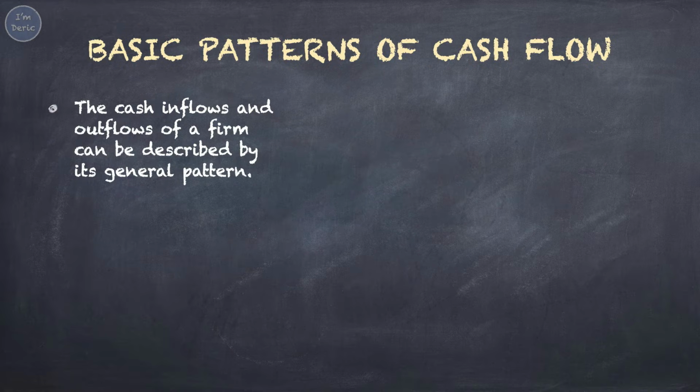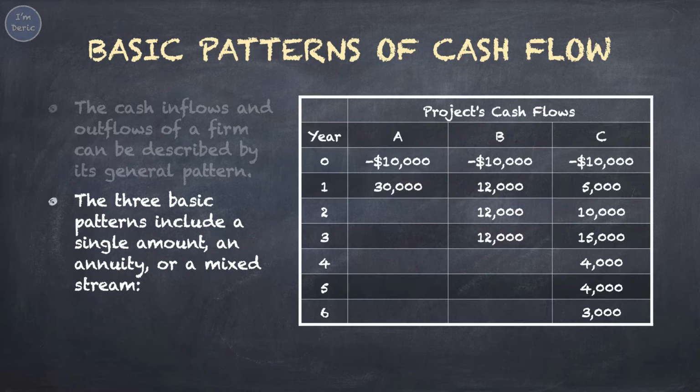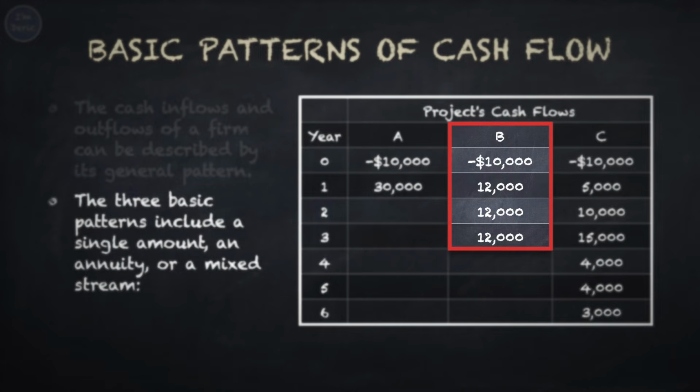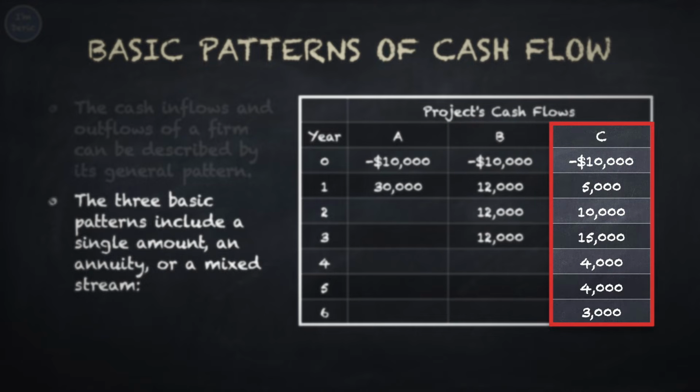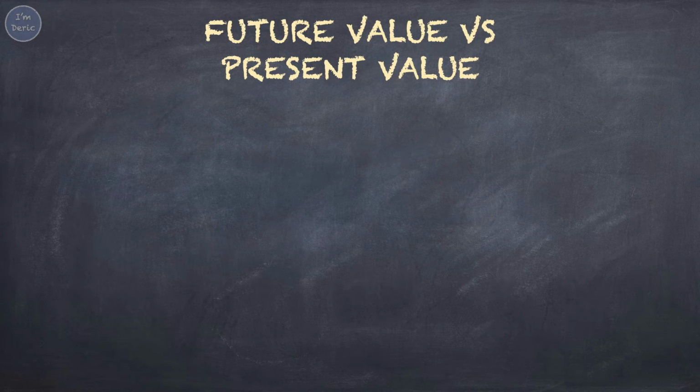The cash inflows and outflows of a firm can be described by its general pattern. The 3 basic patterns include a single amount, an annuity, or a mixed stream. As shown in the table, Project A is a single amount cash flow, in which only one cash inflow on year 1. Project B is an annuity, because there are repeating cash inflows from year 1 to year 3. Project C is a mixed stream, as from year 1 to year 6, the cash inflows are all different. These are the 3 basic patterns of cash flow that you will find in the questions of time value of money.